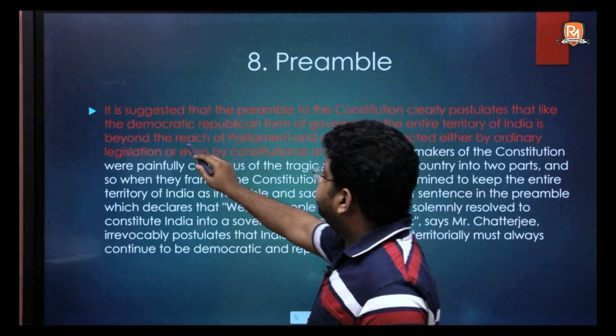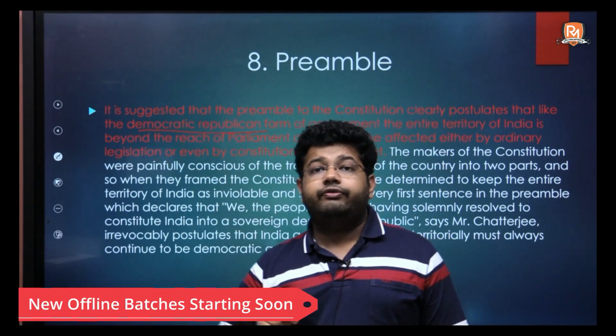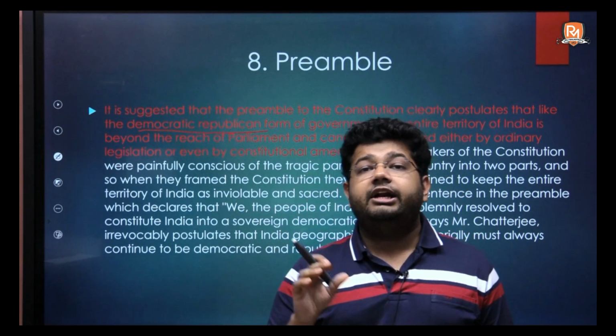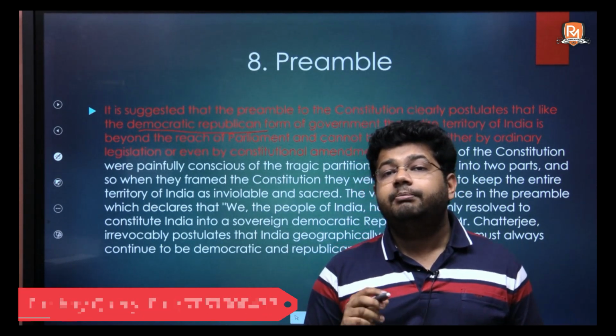Since we are a democratic republic, no territory of India can be ceded to any other country. The territory of India is made beyond the powers of the parliament.